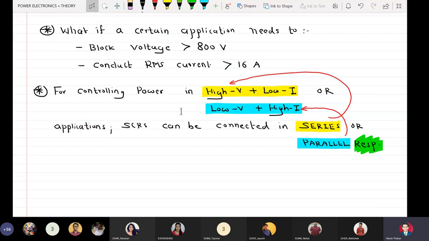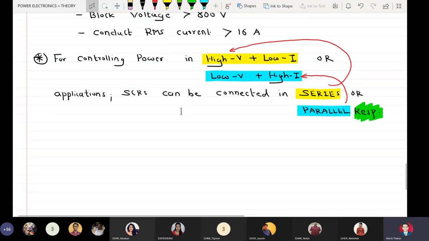This non-zero average content in the output of an AC voltage controller is direct proof that the two SCRs connected in a back-to-back or anti-parallel fashion are not exactly identical. That is why they give us a load voltage waveform which does not have exactly equal areas above and below the x-axis over one cycle.